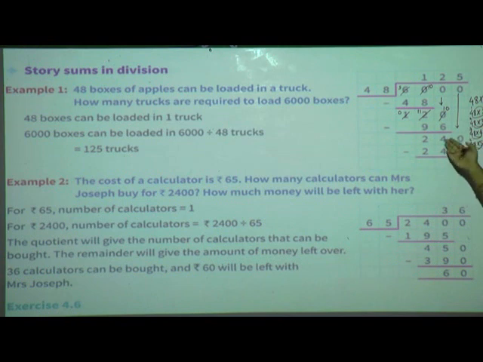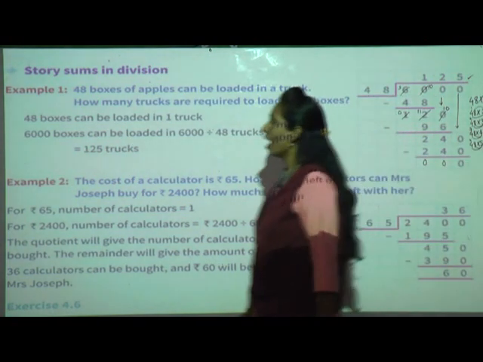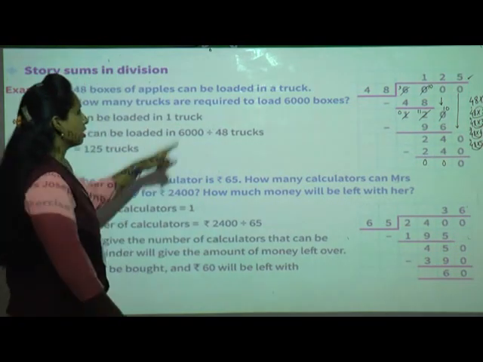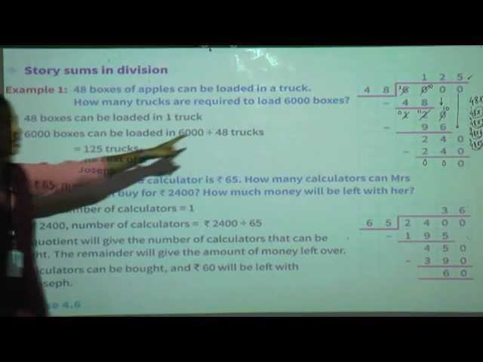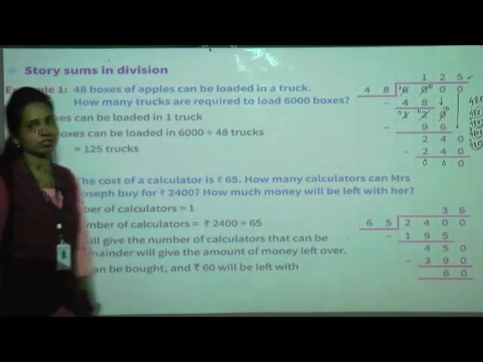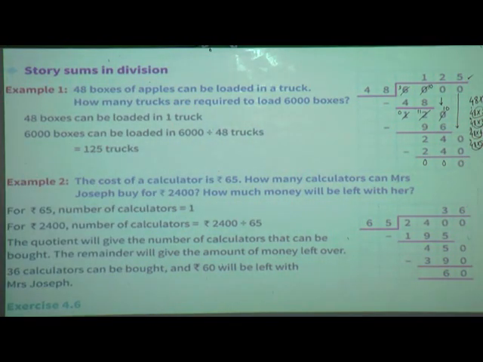0 minus 0 is 0, 4 minus 4 is 0, 2 minus 2 is 0, isn't it? So what is our answer? 125. This is what? The number of trucks, isn't it? So how many trucks we required? We required 125 trucks to load 6,000 boxes. Understood, students? Clear? Is it clear? Yes. Now we will go with the second example.